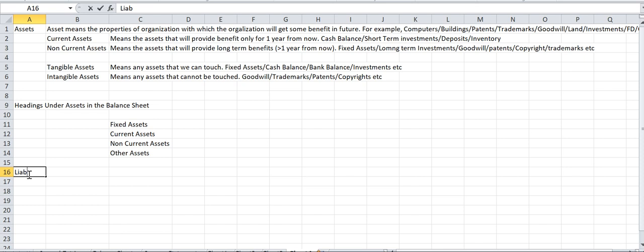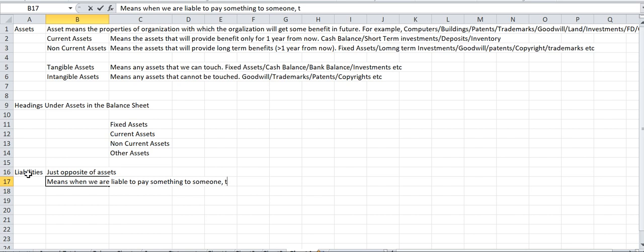Now let us talk about the liabilities in the balance sheets. So liabilities are just opposite of assets. Means when we are liable to pay something to someone, that we term as liabilities.